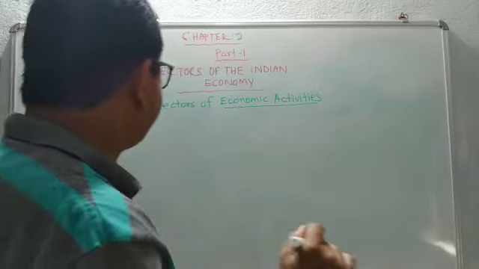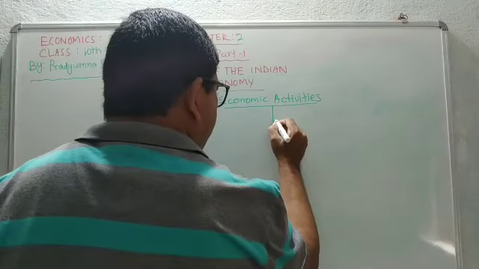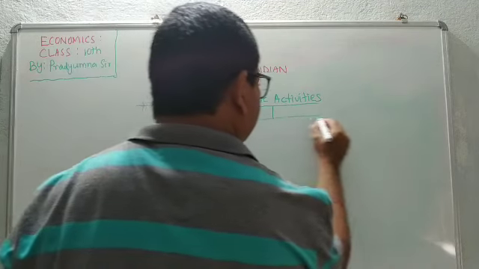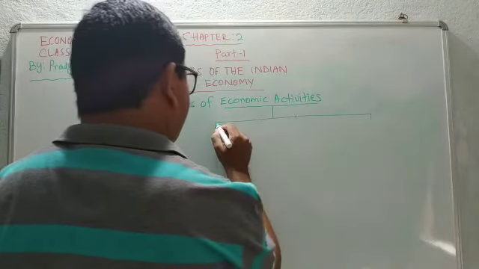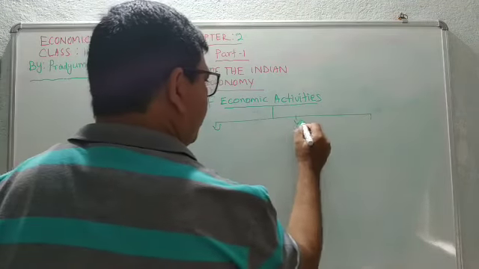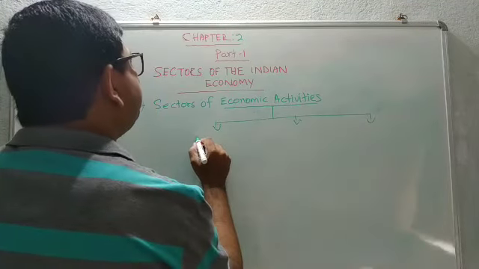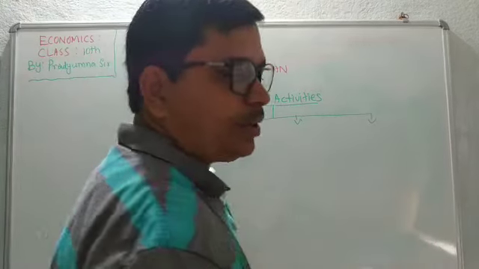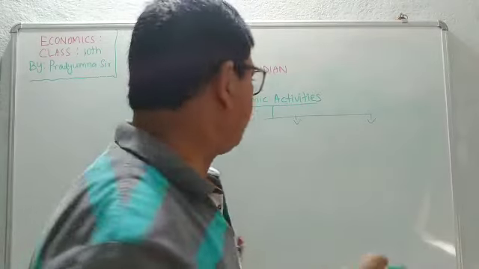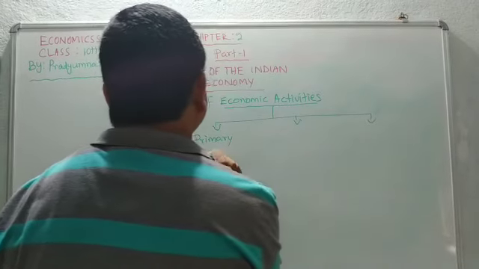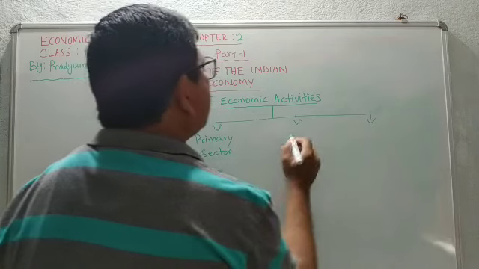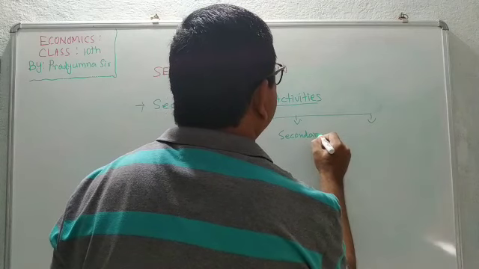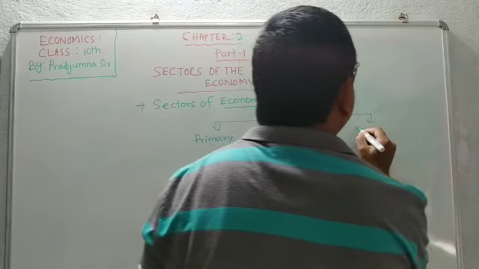So economic activities are of three types. These economic activities are classified into three sectors: primary sector, secondary sector, and tertiary sector.